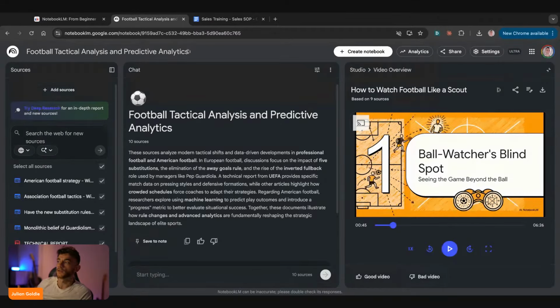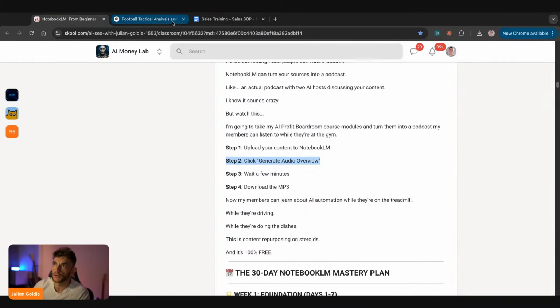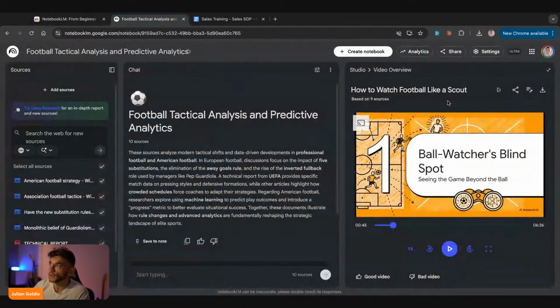Right. And so you don't just need to use this for training your team. You can use it to learn. You can use it to present to a client. You could use it to create something customized for someone you just want to say hello to. Or you could even use it for content that's outward facing for your business. Right. You know, it could be a webinar, it could be a YouTube video, whatever. Right. As long as you quality control it, of course. When you're doing this, you want to make sure the quality is high. And so you can actually download these as well. You could download them over here.